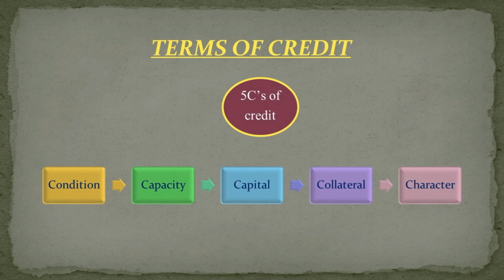Character is determined by your credit source or credit history. Character means the bank will check whether you have taken any loans in the past and whether you are able to repay those past loans. Is your condition good, is your character good, are you a well-managed, financially responsible person or not? They will see all these character things, and then they will give you a credit or loan.